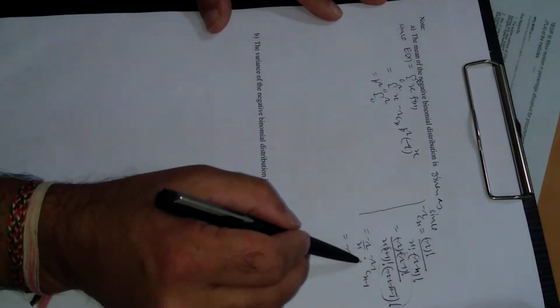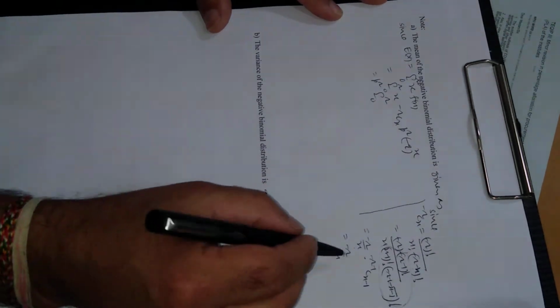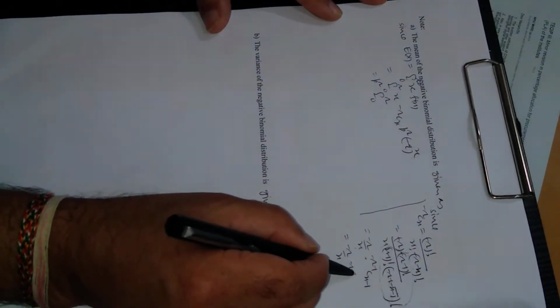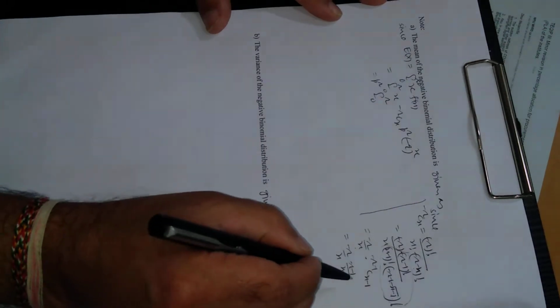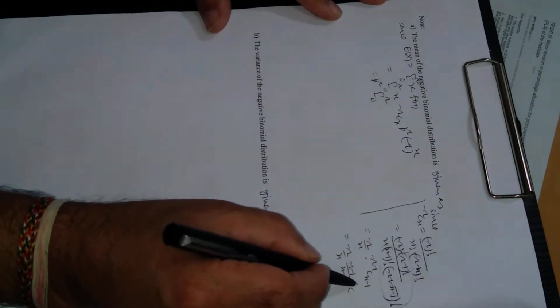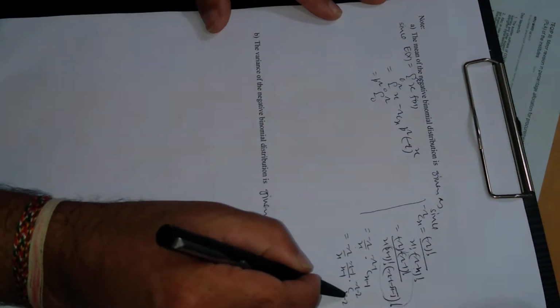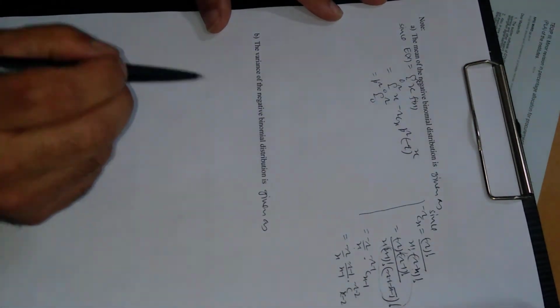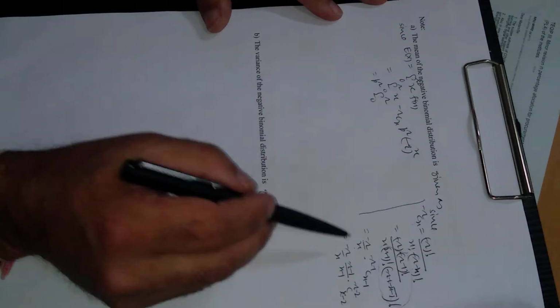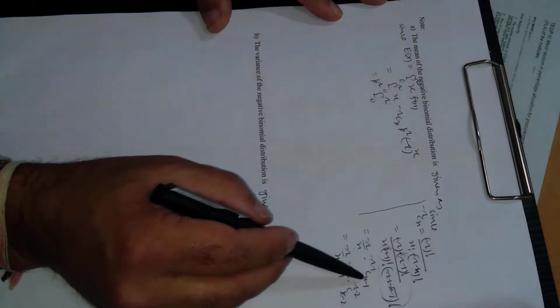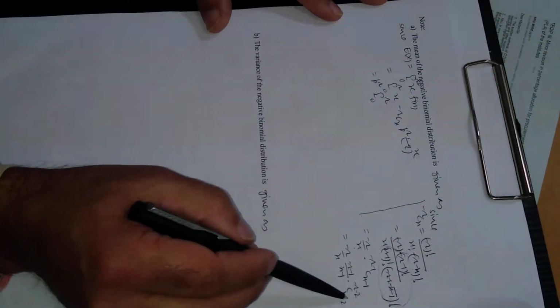It means if you check the trend, this will come out to be minus r minus 1 c x minus 1, and next will be minus r minus 2 c x minus 2. Just check the trend here, minus r cx is minus r upon x times minus r minus 1 c x minus 1, and rest is decreased by 1.